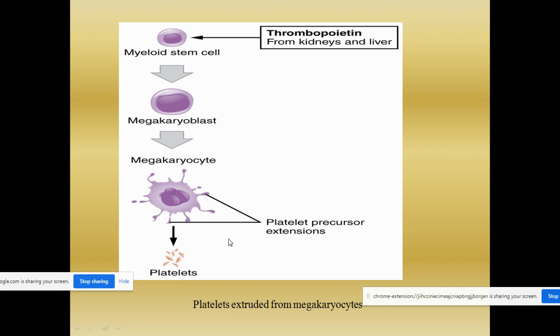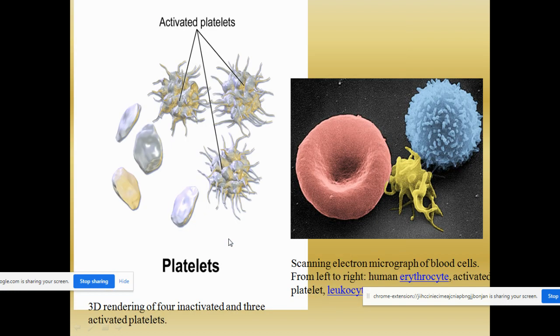So the platelets are of two types, the activated form and the inactivated form. In this picture you can see very beautiful pictures. The picture on the left-hand side shows the 3D picture, and you can see the inactivated forms. Four pictures are given for the inactivated forms and three pictures of the activated platelets. See the difference between these two.